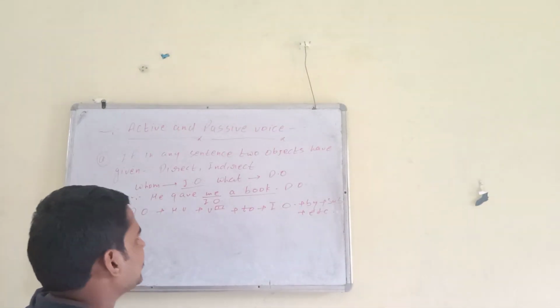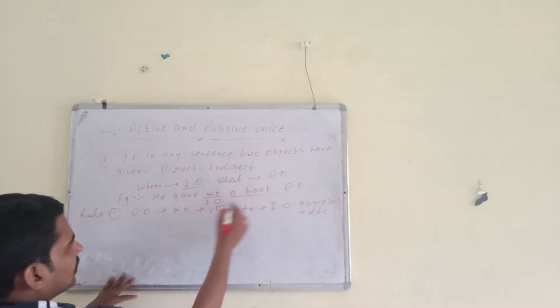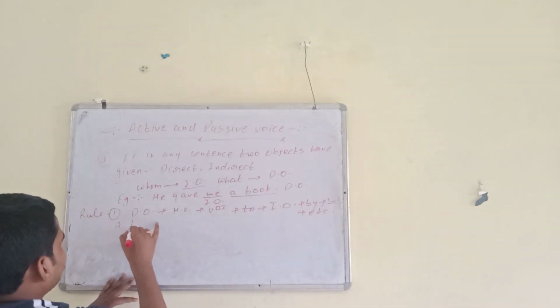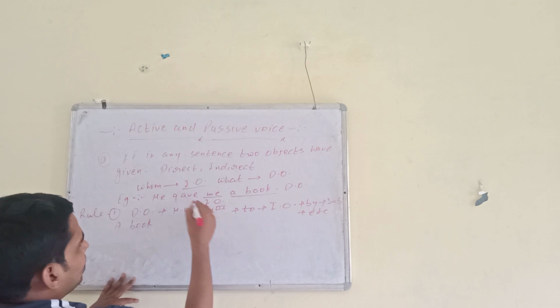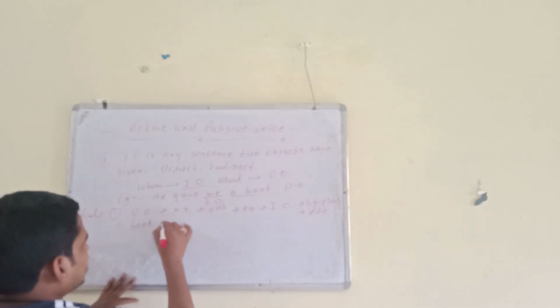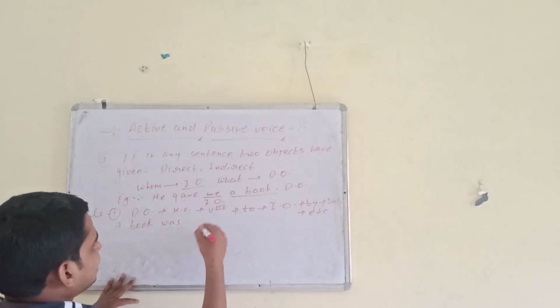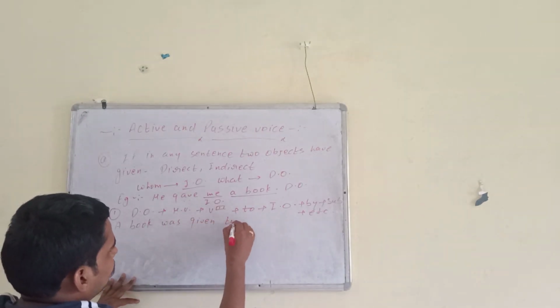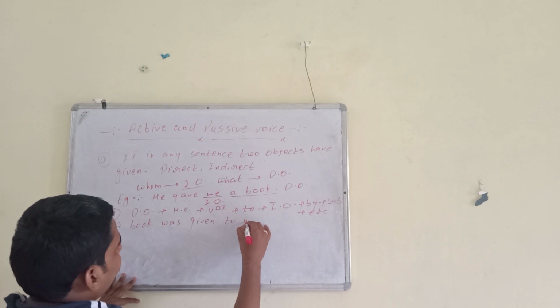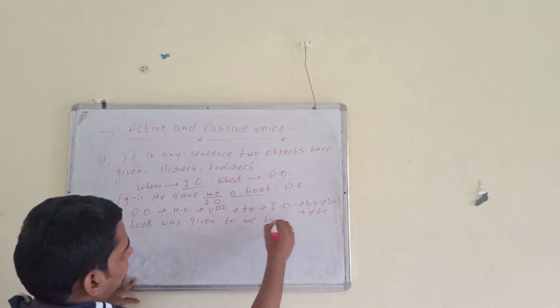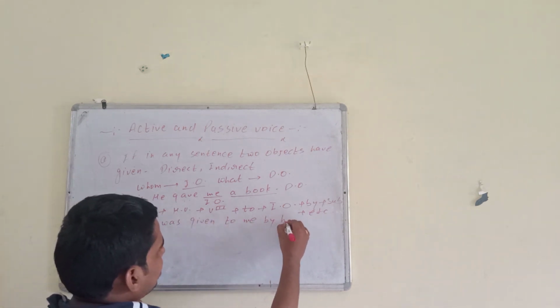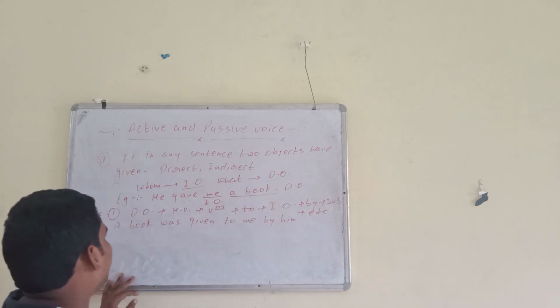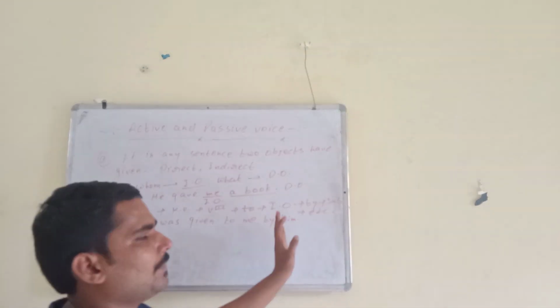You can change into passive. Direct object. What is the direct object? A book. Now the helping verb. This is simple past. A book was. Then third form, given. Then to. Then the indirect object is me. Then by. Then the subject he changes into him. So this is the passive: A book was given to me by him.